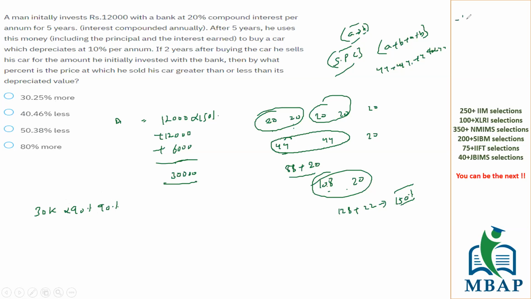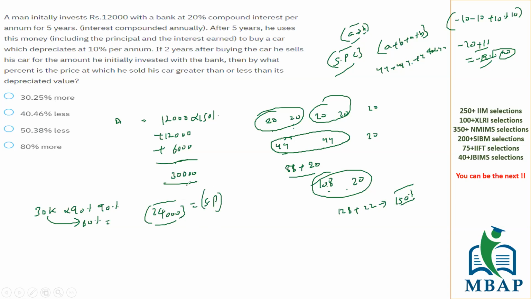So again, this time it's minus 10 minus 10 plus 10% of 10 on successive discounting of 10%. This will be minus 20 plus 1. Overall, the value will decrease by 19%. 19 is roughly 20, so this value will become 80% of its own. 80% of 30,000 will become 24,000. Now 24,000 is the selling price of the car. I hope you got this.